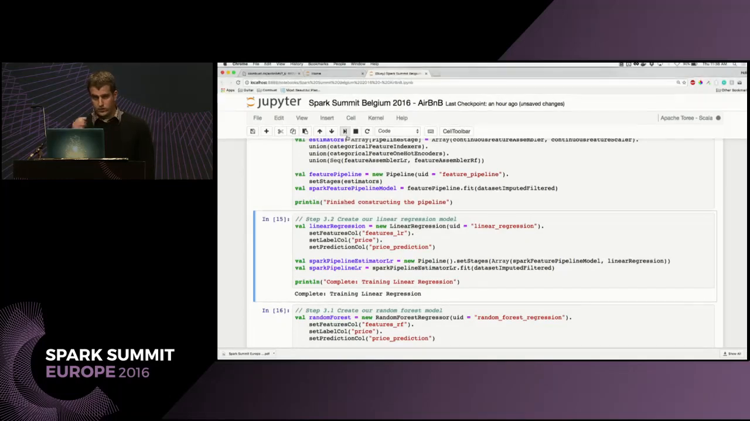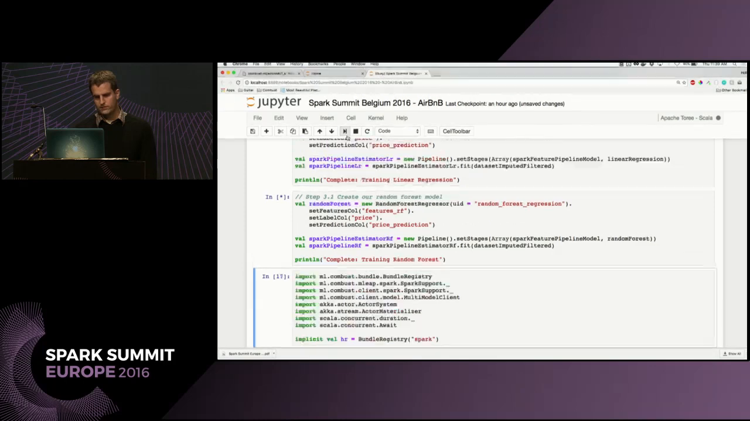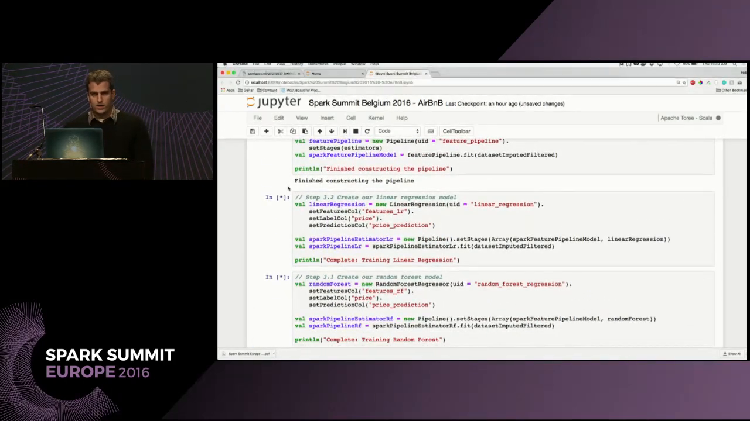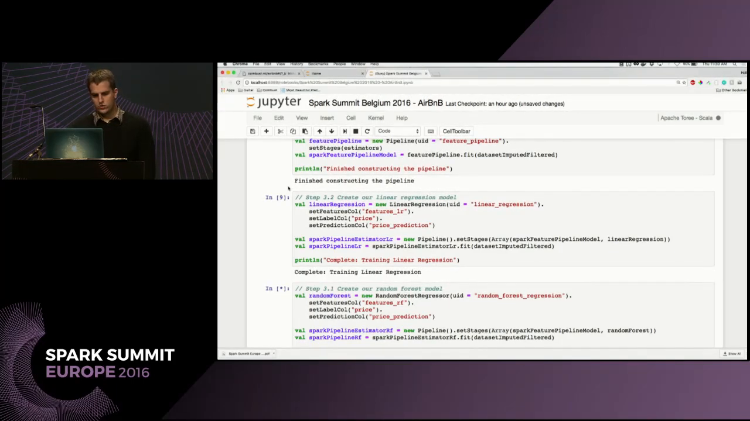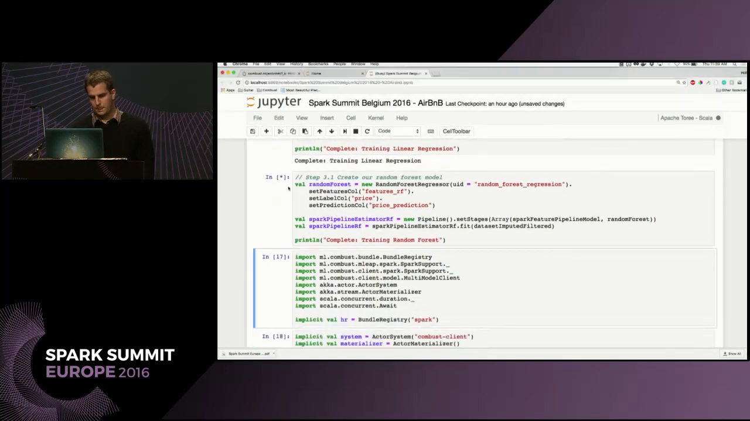And then what we do after we have all these features into a feature vector is we train a linear regression off of it, and we train a random forest model off of it. So this is all just out-of-the-box vanilla Spark at this point. We've done nothing special. This is just how you would train a machine learning model using MLlib ML pipelines.